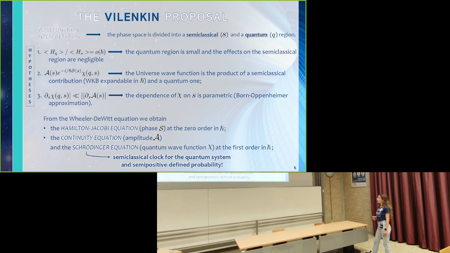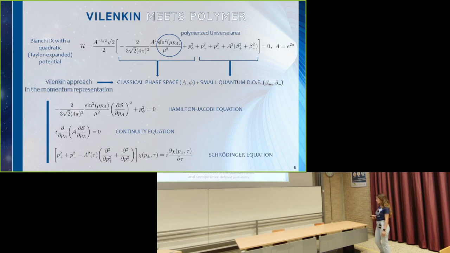And in this way, we have obviously recovered a time evolution for our quantum system by defining a time variable by means of the semi-classical degrees of freedom, and our probability is positive defined and well conserved.